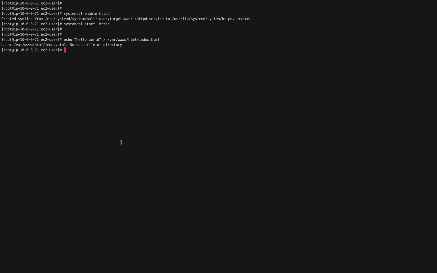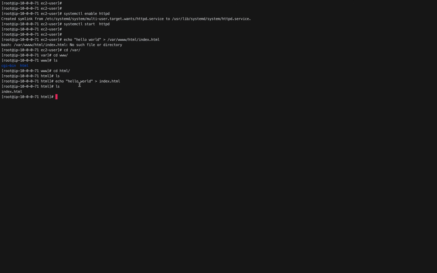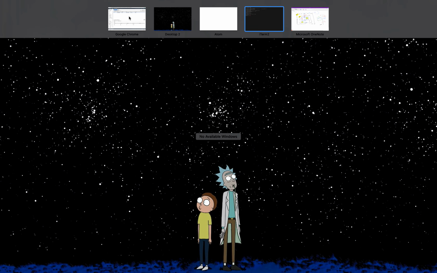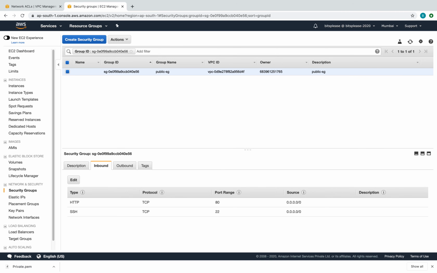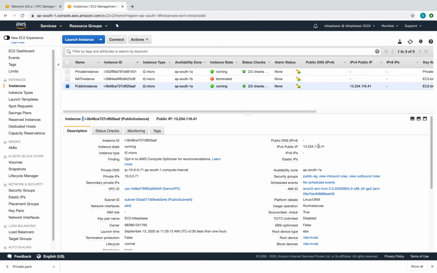Okay, I think there was a mistake. Let me fix this. Give me a second. All right, probably it was some kind of syntax error. Anyway, I've put hello world in the index.html, which means if I go to the IP address of that instance, it should give me hello world, which is fine, perfect.